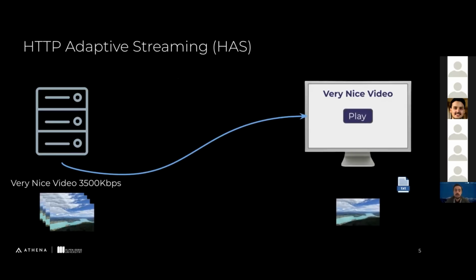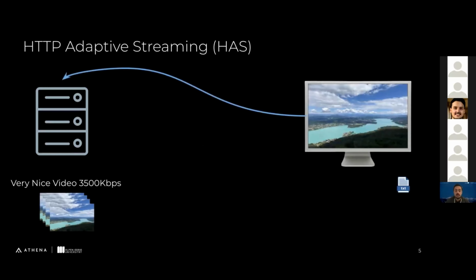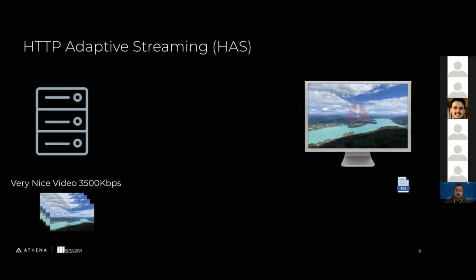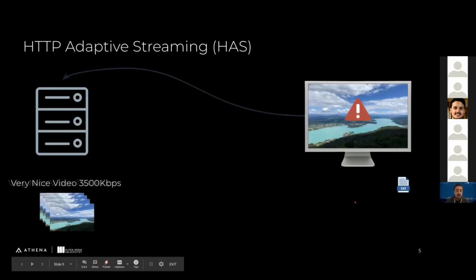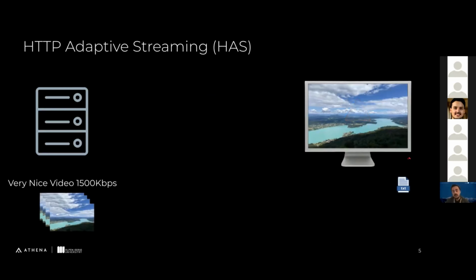Then when the video is transmitted to the client, it consumes the content and plays it, and then asks for the next segment. This cycle continues until there is some problem in the network. Let's say in that step, we have a problem in our network, and the client thinks that, okay, my network condition will not be suitable for requesting the same bitrate. So it checks the manifest file again and asks for the most suitable representation given its current condition. This time it asks for a lower bitrate, and then takes the segment, consumes and plays it. It continues like this.